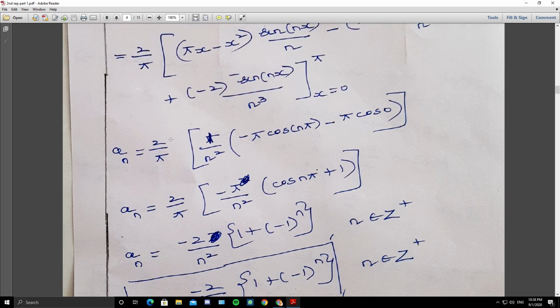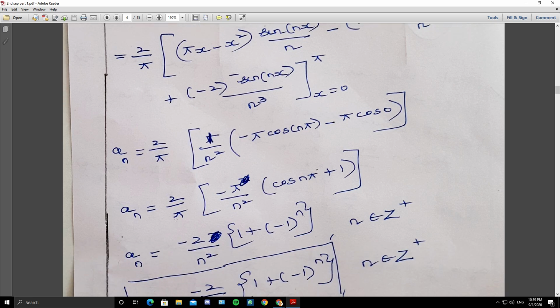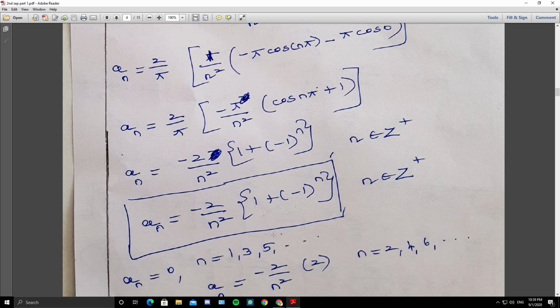So I repeat, 2 by pi, 1 by n square is taken out, and when x takes the upper limit pi, pi minus 2 pi is minus pi, the next is minus pi cos n pi, minus, when x takes the lower limit 0, pi minus 0 is pi cos 0. So 2 by pi, minus pi is common, so minus pi by n square, cos n pi plus 1, or minus 2 by pi gets cancelled, minus 2 by n square, 1 plus (minus 1) whole power n. So a_n is minus 2 by n square, 1 plus (minus 1) whole power n, where n is a positive integer.